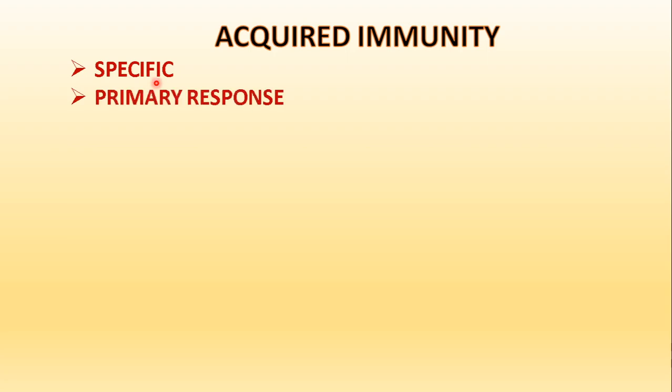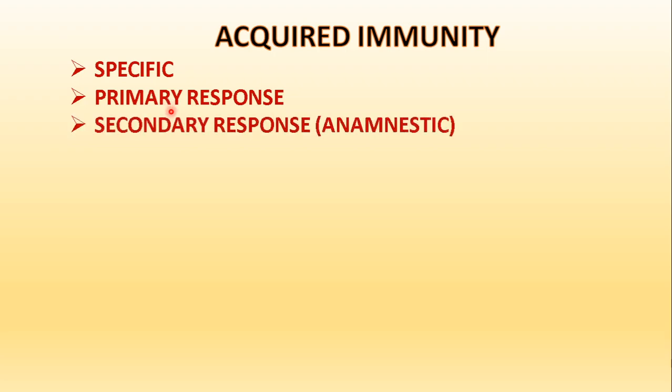Then two types of responses develop. One is the primary response. The primary response is when, for the first time, the body starts producing the immune cells. You have encountered the germ and then the body starts responding against the germ. That will be referred to as the primary response. Then the secondary response will be when for the second time we encounter the same germ. That will be called the secondary response, when the body is reacting, also called the anamnestic response.